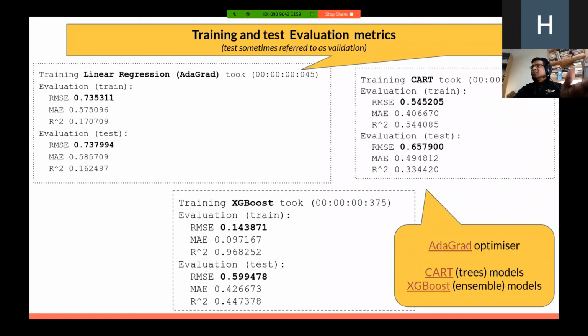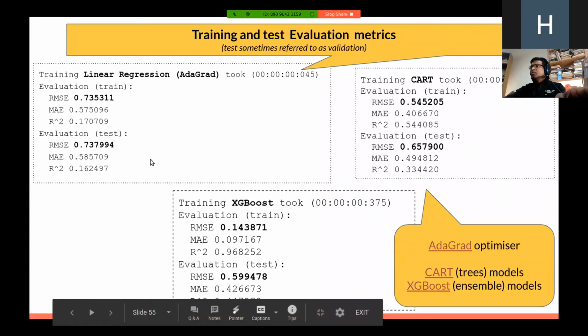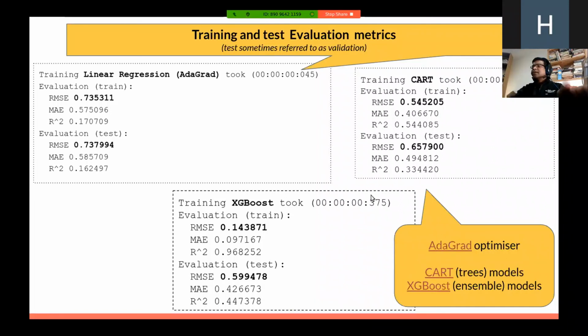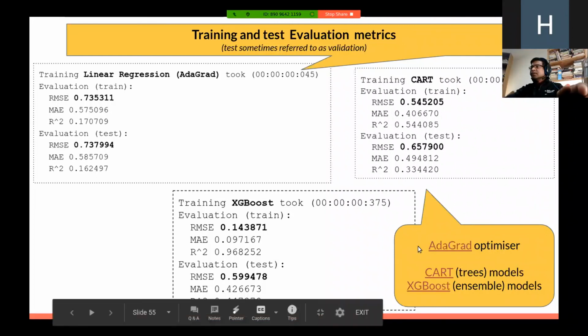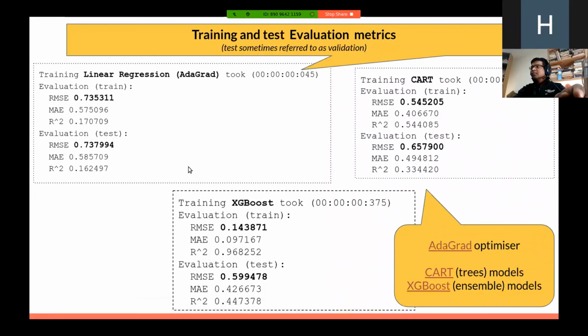Ideally, RMSE 0 is the perfect model, but you'll never ever have an RMSE 0, but something close to 0 is what we are trying to achieve. And you can see as we progressively move to better algorithms, the RMSE score is dropping and getting closer to 0. Now, it's more the test RMSE scores that I'm usually interested in, and not the training one, because test one is with unseen data, and the real world data is going to be unseen data for the model, right? So that's something to take note of in this instance. I've also provided links to the AdaGrad, CART, and XGBoost model algorithm types.